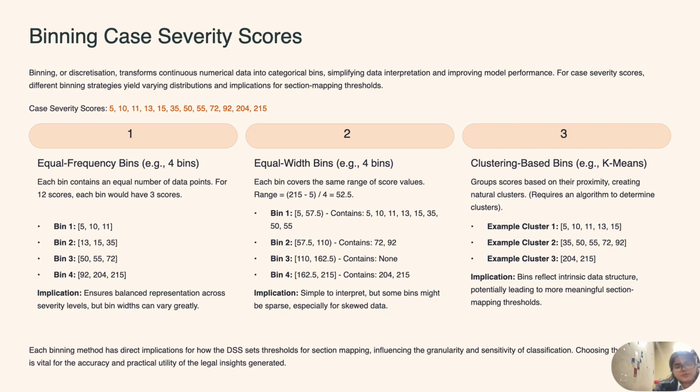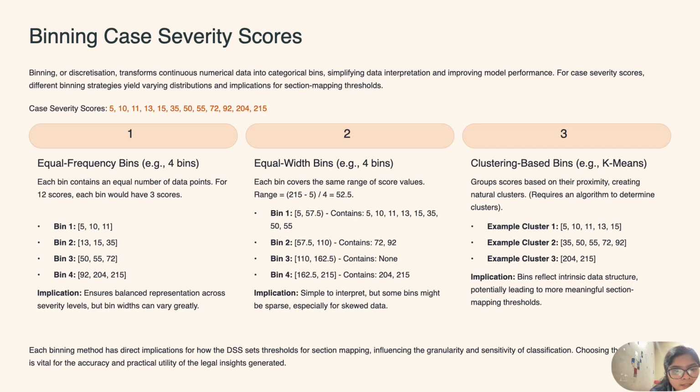Binning case severity score. Binning, or discretization, transforms continuous numerical data into categorical bins. We have numerical data and we convert that data into different categories, simplifying data interpretation and improving model performance. For case severity scores, different binning strategies yield varying distributions and implications for action mapping and thresholds.